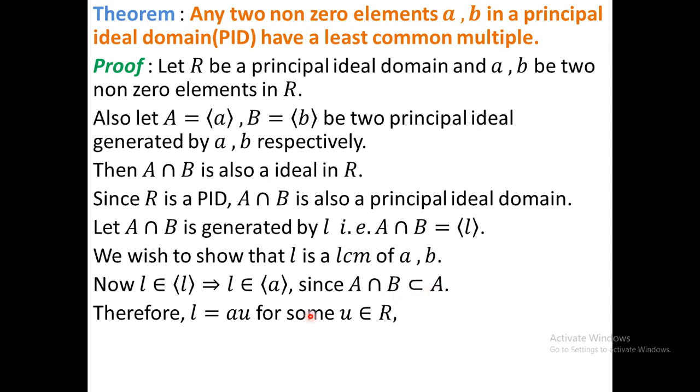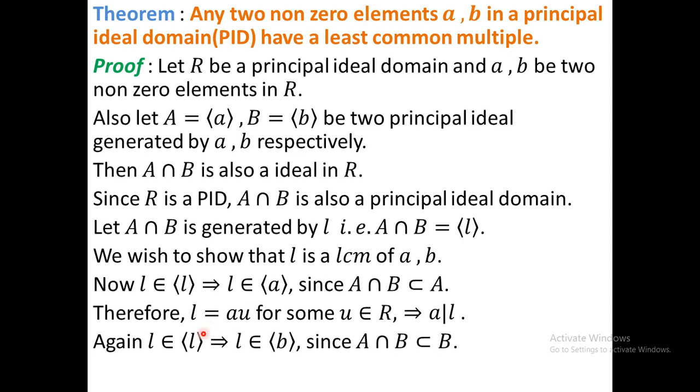Here L is in the ideal generated by A, which means L equals A into something, so A divides L, that is L is a multiple of A. Now we will show L is a multiple of B also. For that purpose we use the relation A intersection B is a subset of B. Therefore L belongs to A intersection B, that is L belongs to the principal ideal generated by A intersection B, which implies that L belongs to the principal ideal generated by B, since A intersection B is a subset of B.